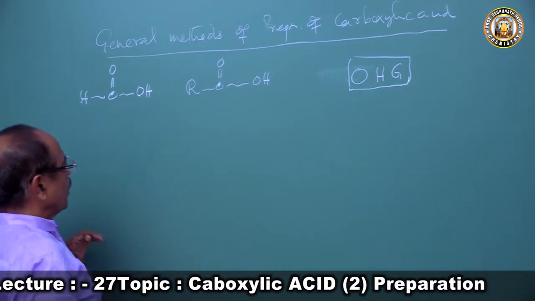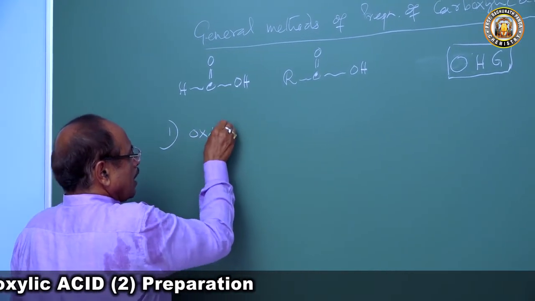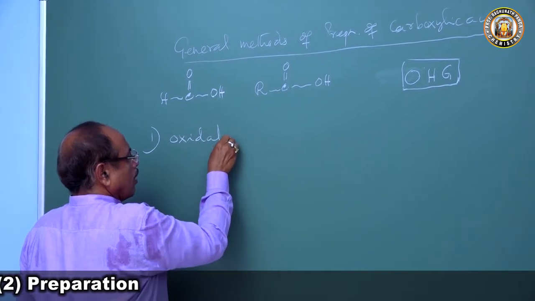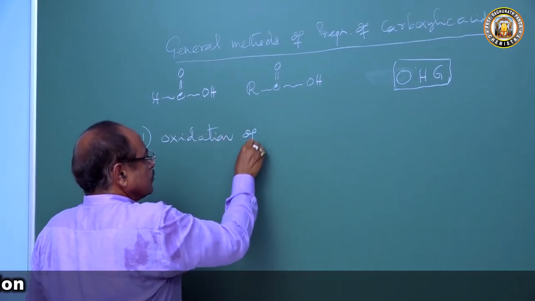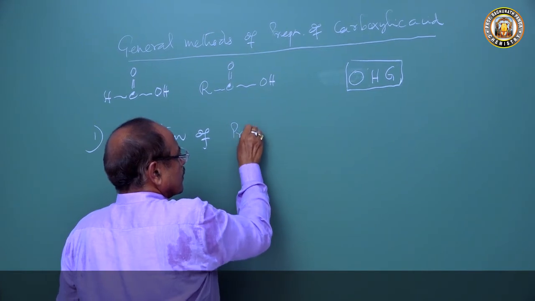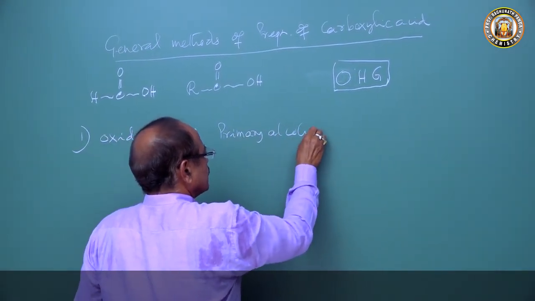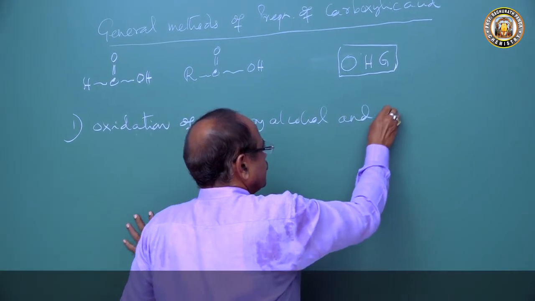So first, O is oxidation of primary alcohol and aldehyde.